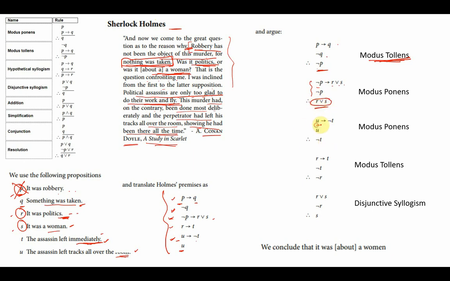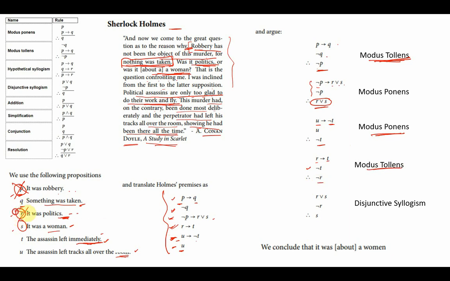Then U implies negation of T, once again a given premise, and U, again a given premise. I apply modus ponens and I get negation of T, which says the assassin did not leave immediately. Now R implies T, again a given premise, and negation T, I can apply modus tollens to get negation of R.